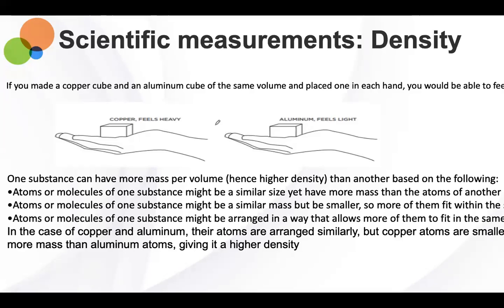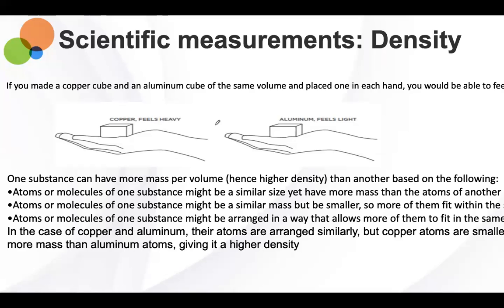All right. So one substance can have more mass per volume, therefore higher density than another based on the following. The atoms or molecules of one substance might be a similar size yet have more mass than the atoms of others, which would cause them to have a higher density.